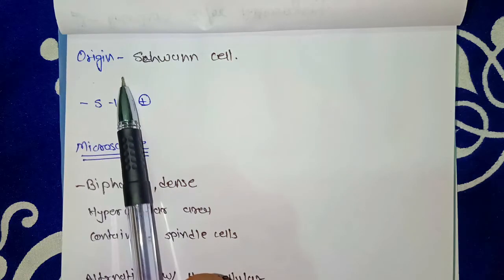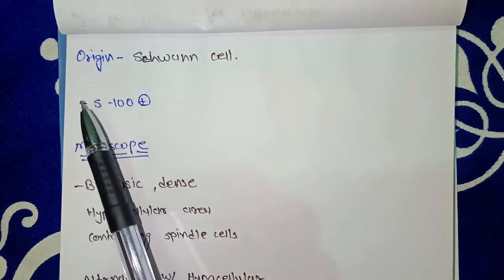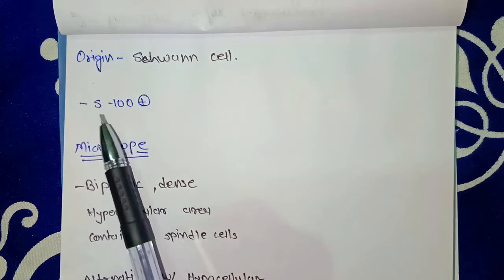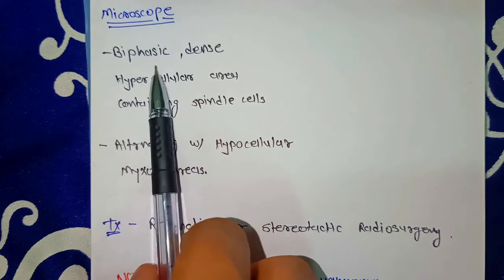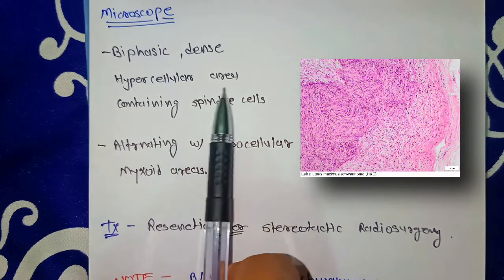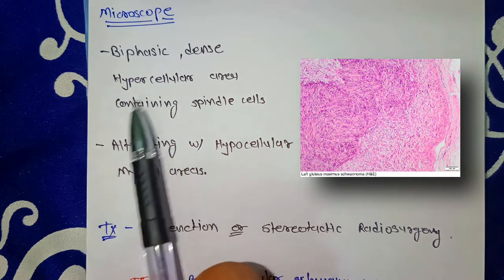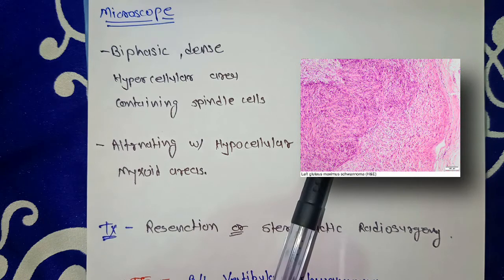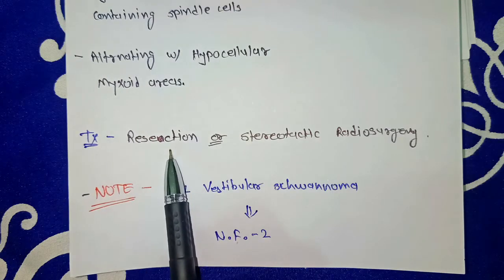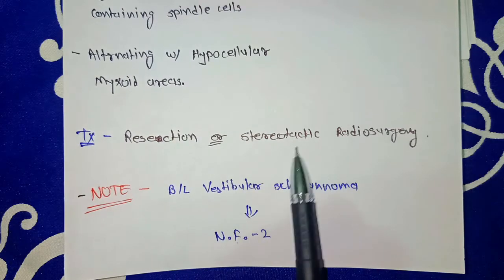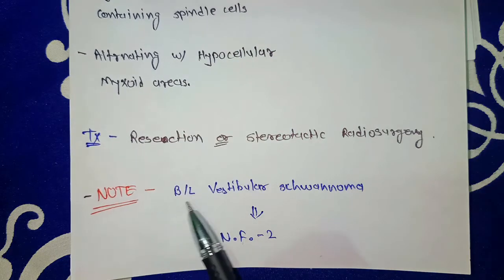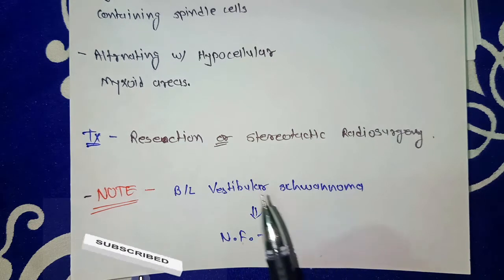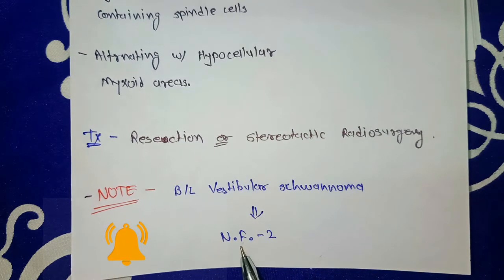This tumor's origin is Schwann cells, and we will see S100 positive protein, which is a marker of schwannoma. Under the microscope, we will see biphasic dense hypercellular areas containing spindle cells, alternating with hypocellular areas, which are myxoid areas, as you can see in the picture. So treatment of this tumor is resection and stereotactic radiosurgery. Note that bilateral vestibular schwannoma is a version of vestibular localized schwannoma, which is also found in neurofibromatosis 2.